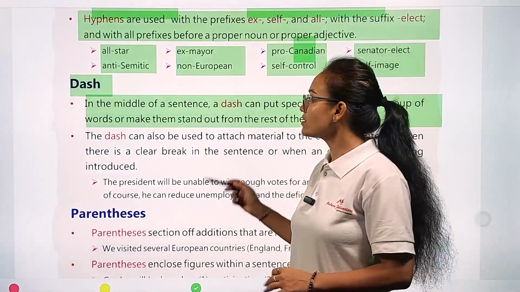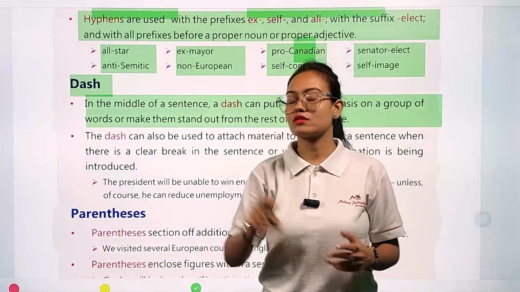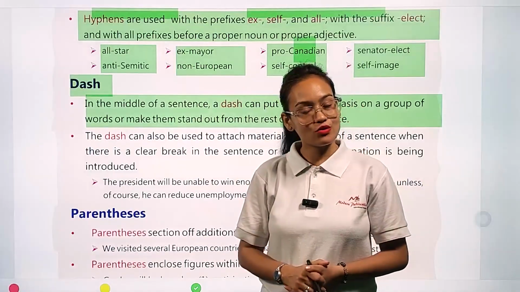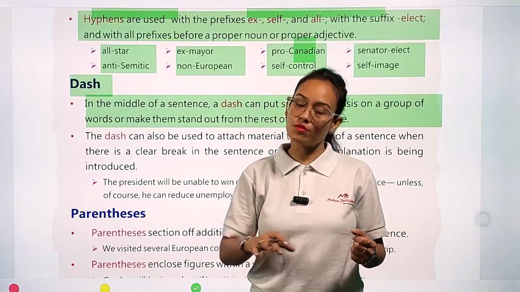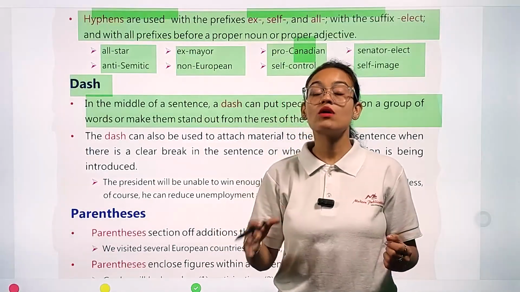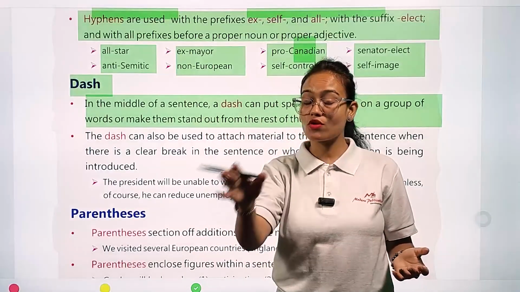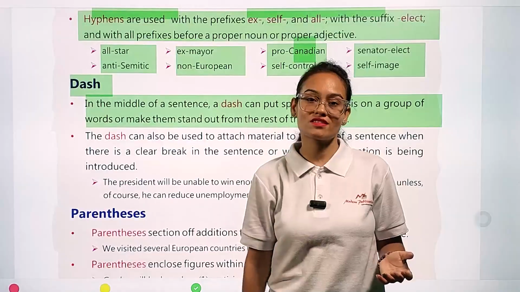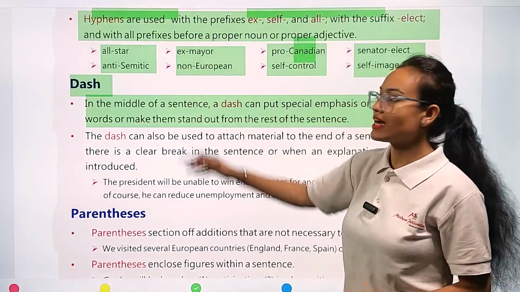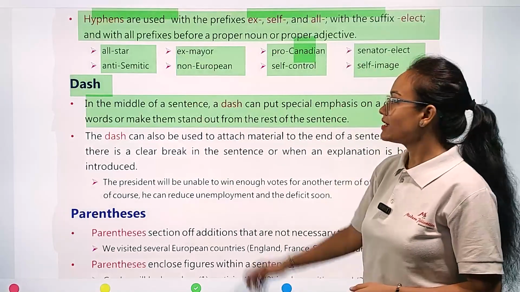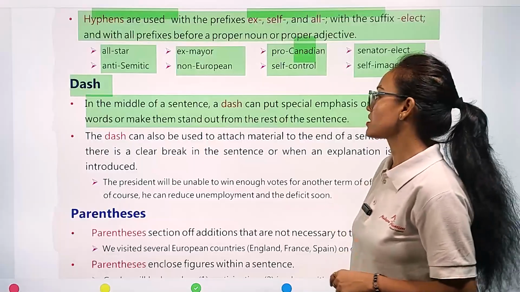My dear student, whenever you write a sentence and in the middle of it you put a dash punctuation mark, your sentence will automatically look different from the rest of the sentences. And why does it look different? Because you used the dash punctuation mark.